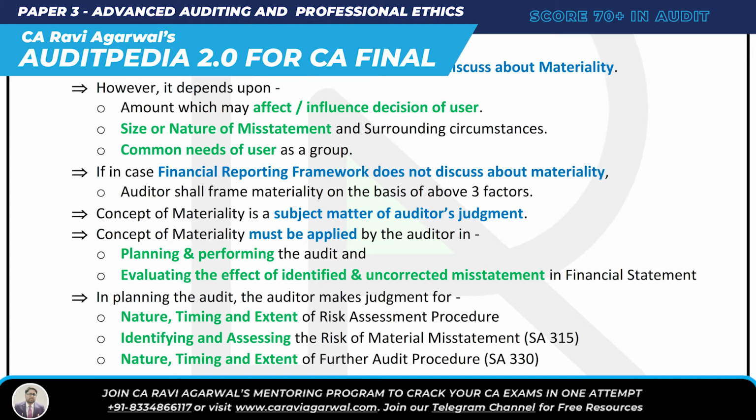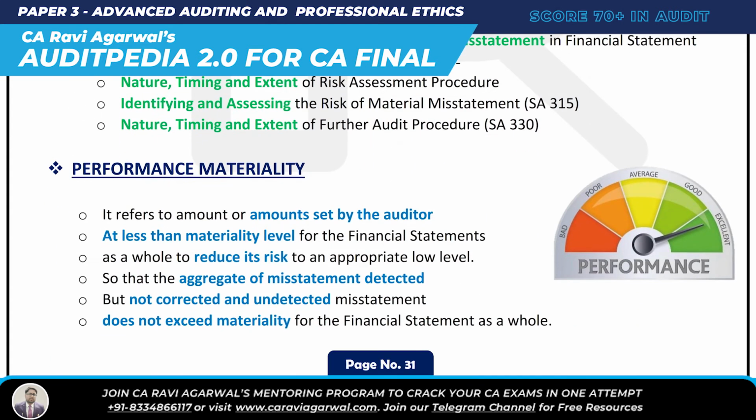The concept of materiality is a subject matter of auditor judgment. The concept of materiality must be applied in planning, performing the audit, and evaluating the effect of identified and uncorrected misstatements in the financial statements. Performance materiality, very simple: we set it lower than the materiality level. Why do we do it? So that we can reduce the risk to an appropriately low level, so that the aggregate of misstatements detected but not corrected and undetected misstatements does not exceed materiality for the financial statements as a whole.